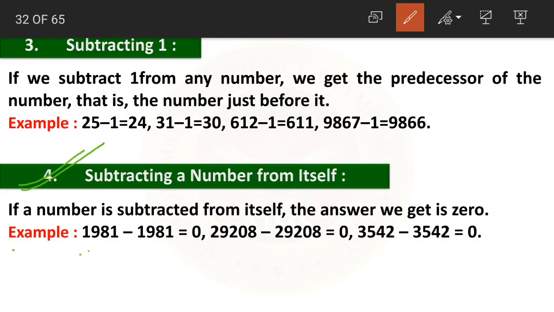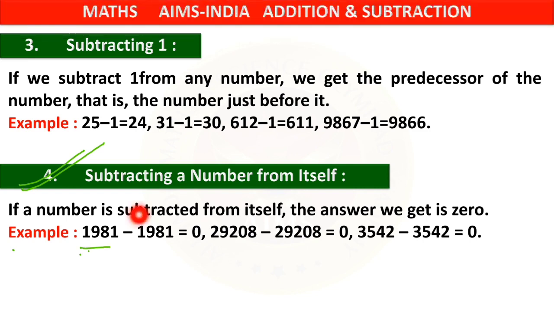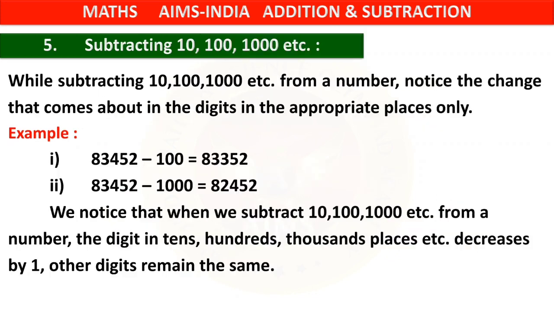Examples: 1981 minus 1981 is equal to 0. It is the same number subtracted from itself. Now 29,208 minus 29,208. Again, the number is subtracted from itself. The answer is 0. 3,542 minus 3,542. Yes, children, the number subtracted from itself. The answer is 0.